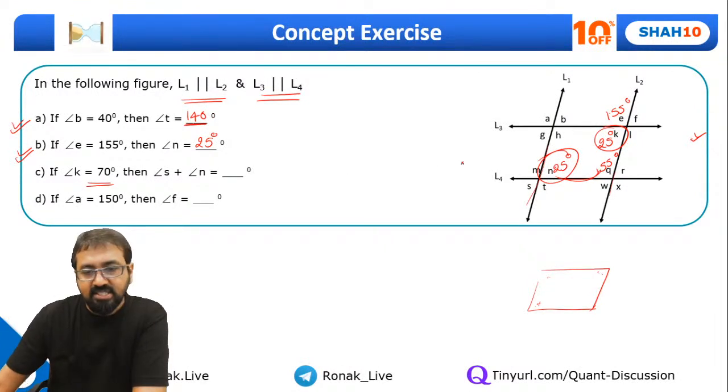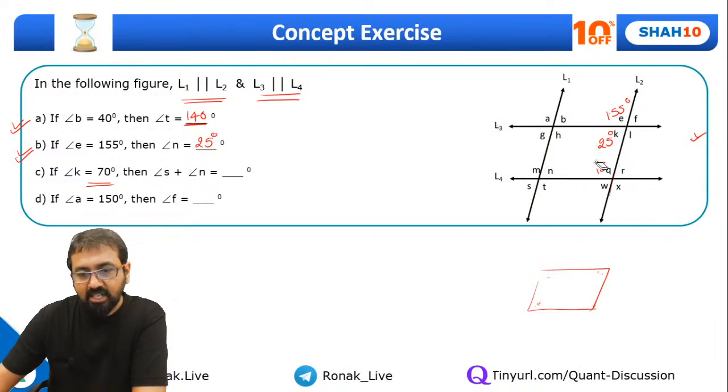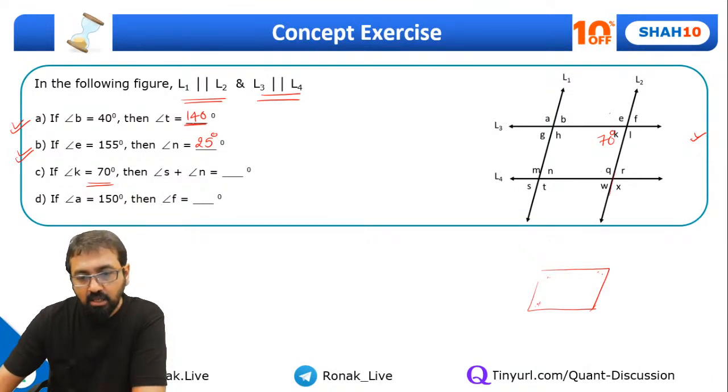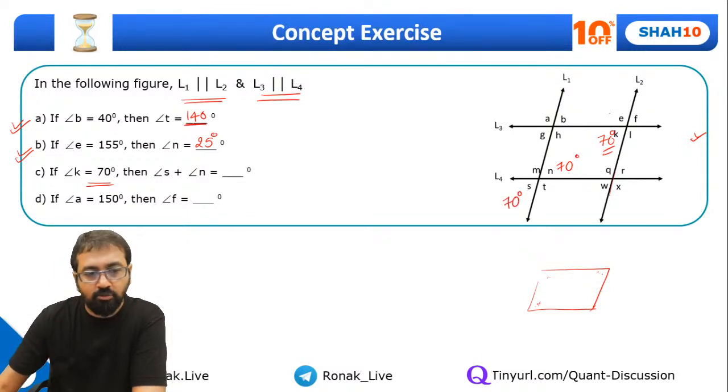Angle K is given as 70 degrees. So let's erase this part and focus on angle K, which is given as 70 degrees. We need to find the sum of angle S plus N. Of course, if this is 70, this has to be 70 and this will also be 70. So what will be the summation? Again, it will be 140 degrees. This will be 140 degrees, guys.